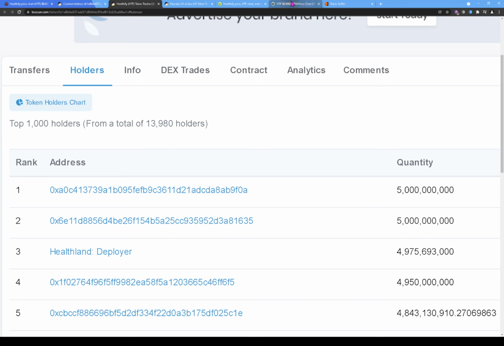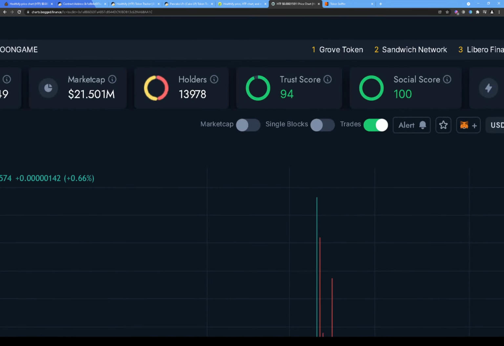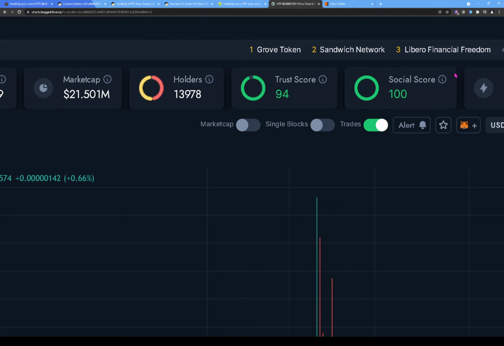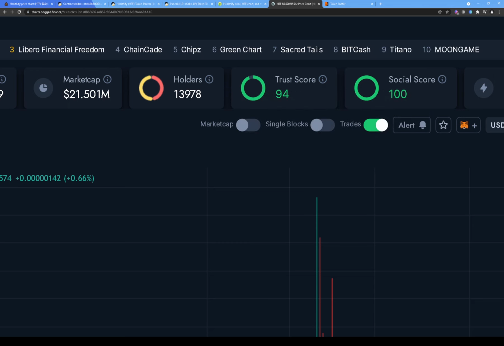All right, so let's go back to bog.finance, and here we can see that it has a $21 million market cap and 13,978 holders. Let's zoom in. It got a trust score of 94 and a social score of 100. The trust score is calculated from a number of factors including token age, liquidity, associated rug pulls, source code analysis, holder distribution, and more. All right, so let's zoom back out.